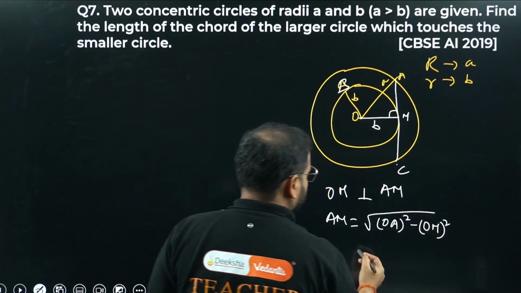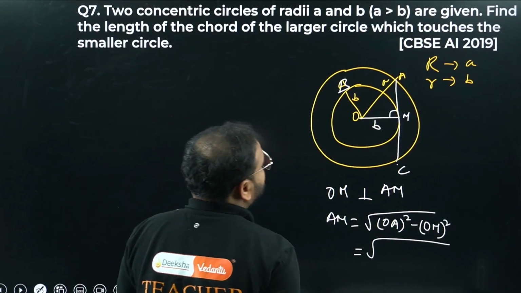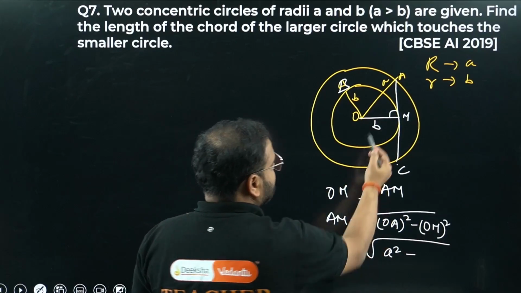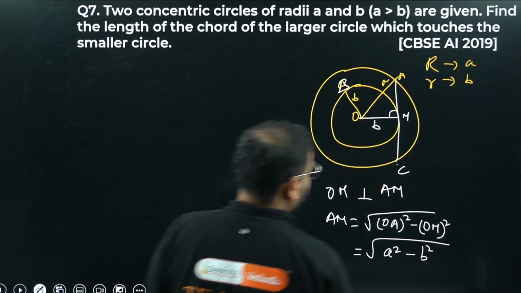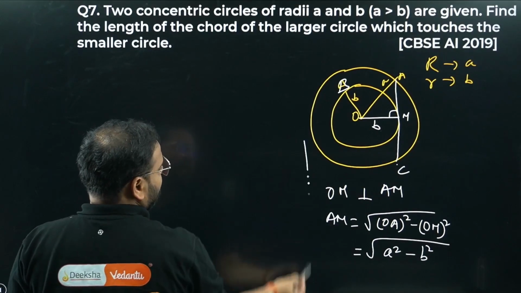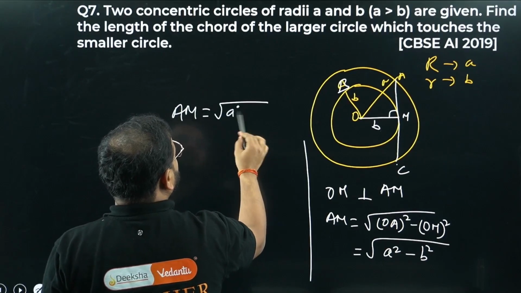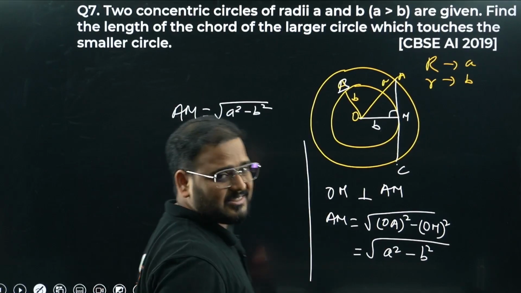क्या ये clear है? What is OA का square बच्चा? Simply A का square. What is OM square बच्चा? Simply B square. Please check. So what I'm getting, AM as bachcha, I'm getting AM as root of A square minus B square. We also know that, I just explained to you.